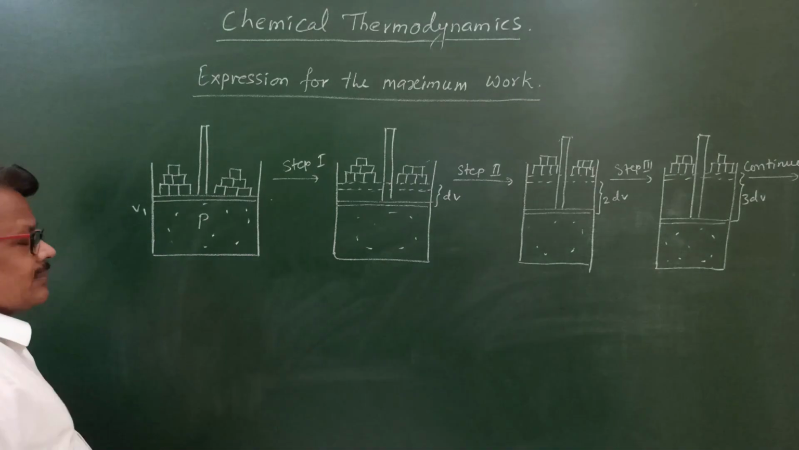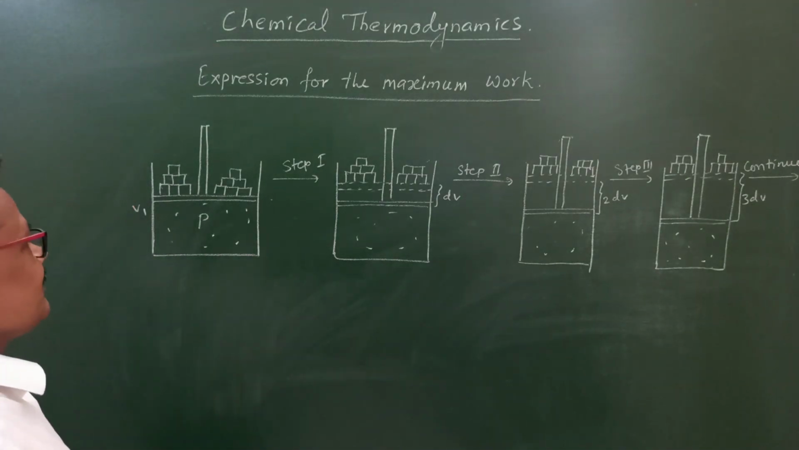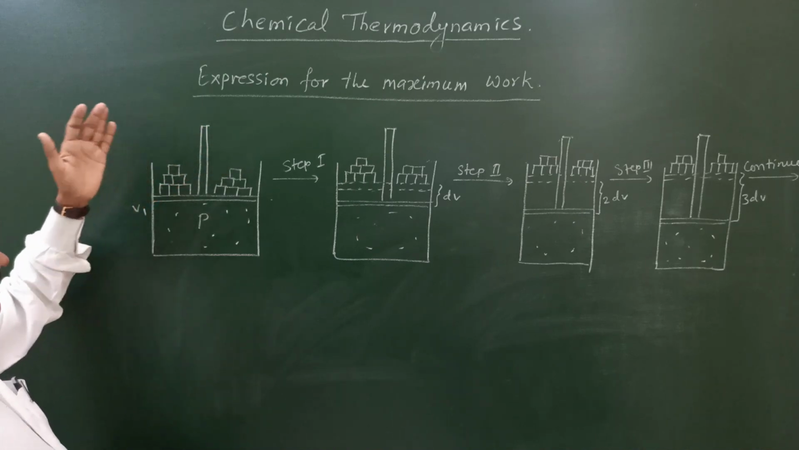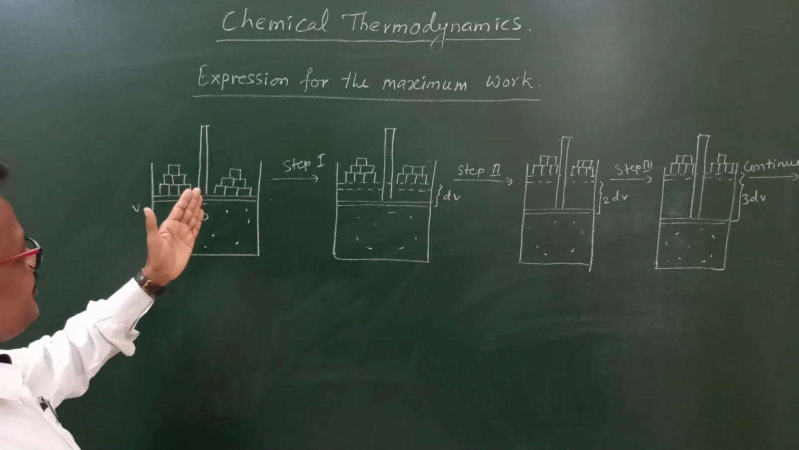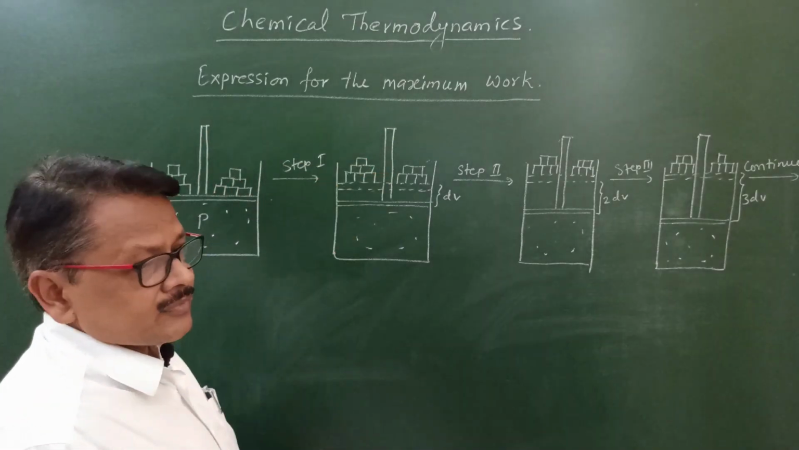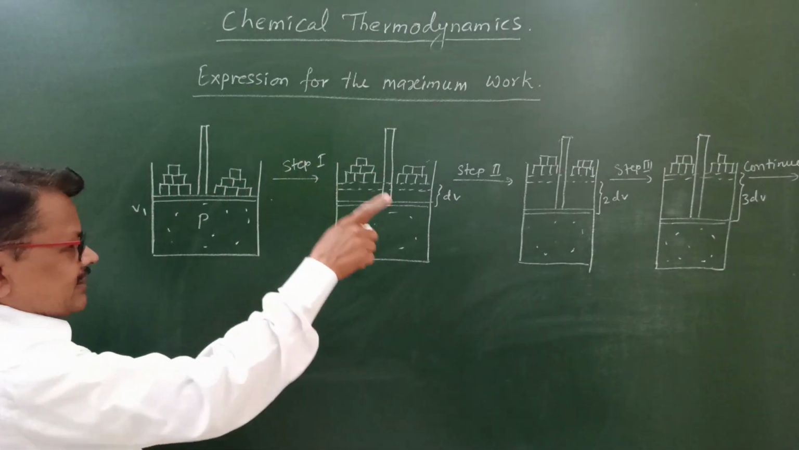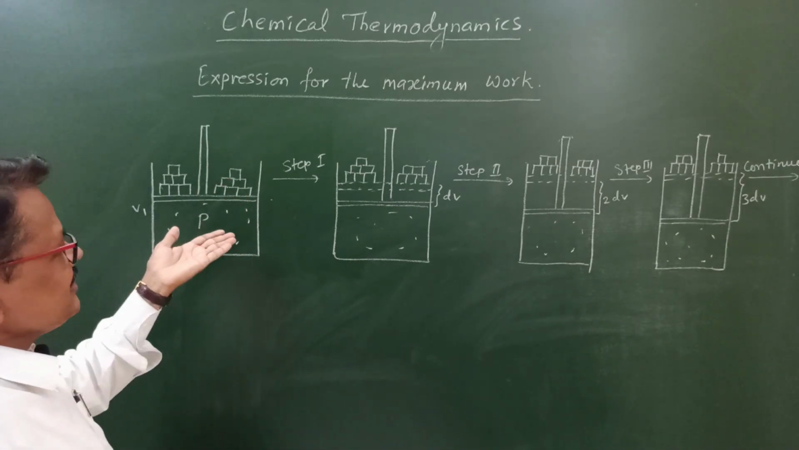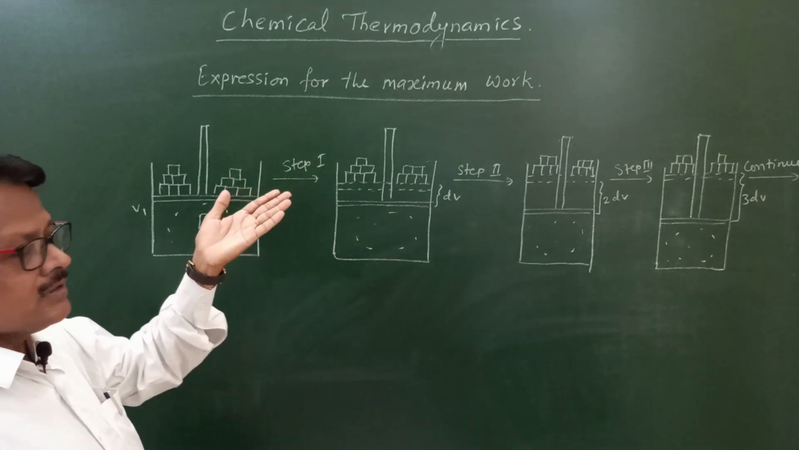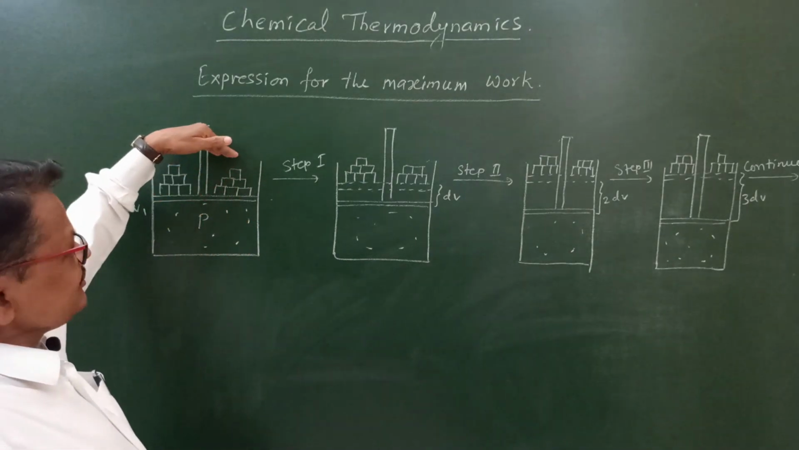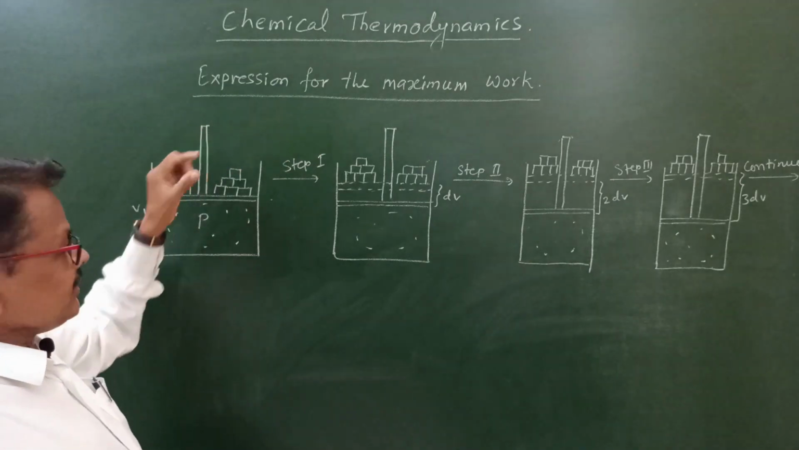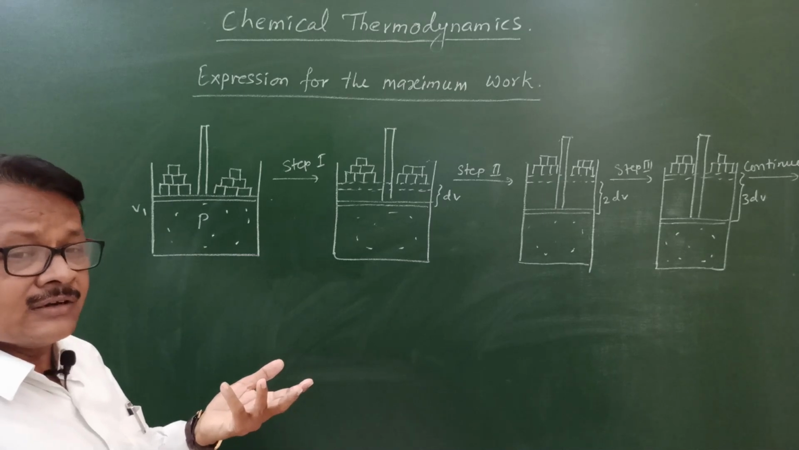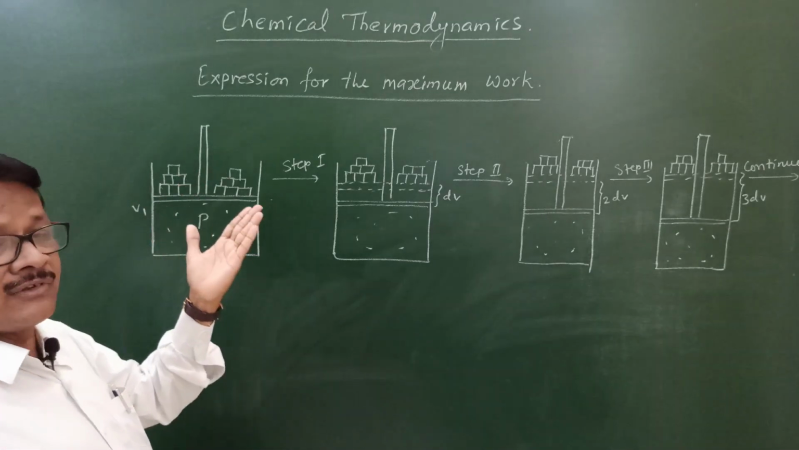Then in each and every step, the small amount of mass which is kept on the piston from the external side is removed. In the first step, this mass is removed, then what will happen? We are considering constant temperature. A small mass is removed, then the piston will be pushed in the upward direction because the external pressure is decreased by removing this mass. Then the internal pressure of the gas also decreases, and the volume of the gas will increase.